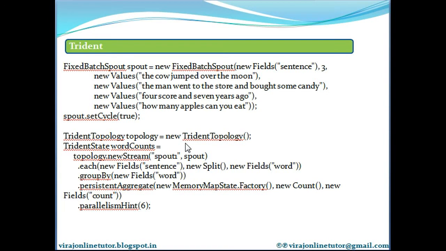Trident topology has a method called new stream that creates a new stream of data in the topology, reading from an input source. In this case, the input source is just the fixed batch spout that I have defined here. So this spout is an input to it. Input sources can also be any of the queues like Kafka queue.